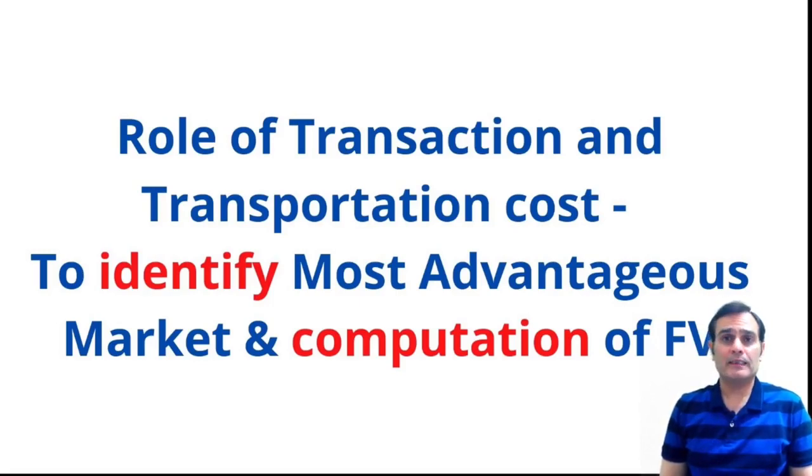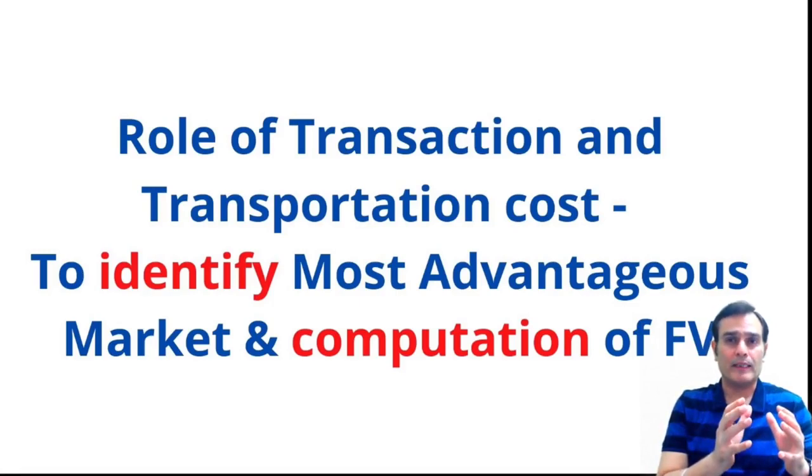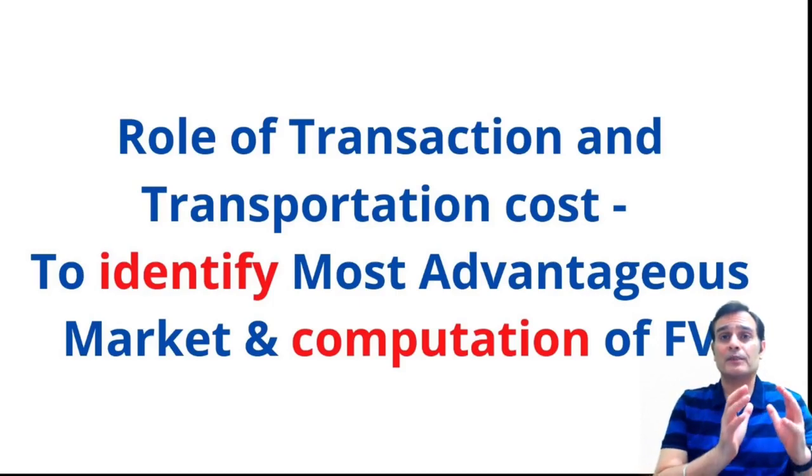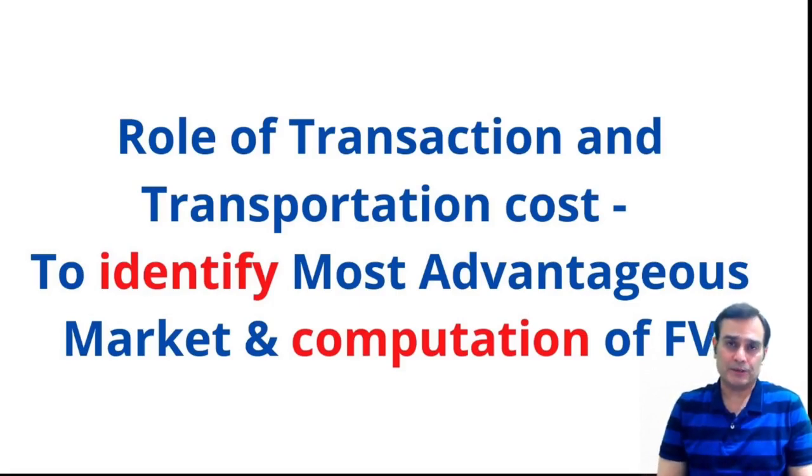So, are you indirectly saying that identification is like step number one and the computation is like step number two? Exactly. So we can say that, if somebody were to ask me in terms of a fair value computation, I would say that there are broadly two steps. One is that you identify the principal market with the help of what we call the volumes achieved in the market.